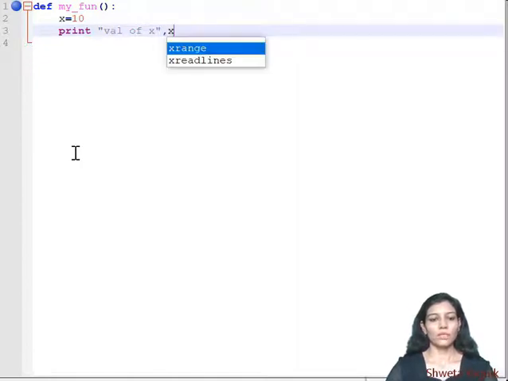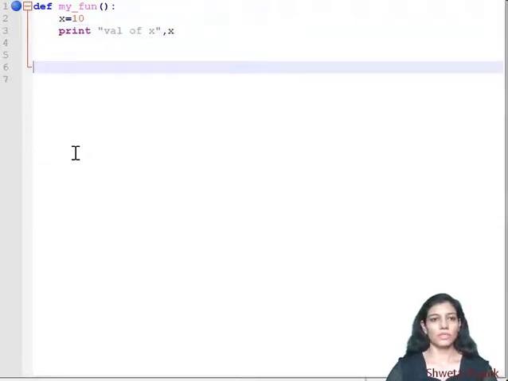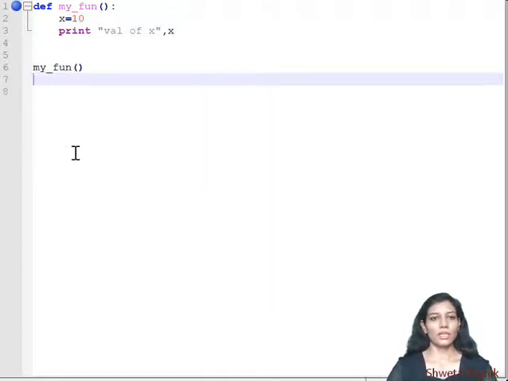Okay, here I am writing this. So that's it for, sorry, it is auto correcting. Now that's it for the function body. Now I am making a call to the function, that is my function. I am making a call. Now here let us explore and execute and see what is happening over here.